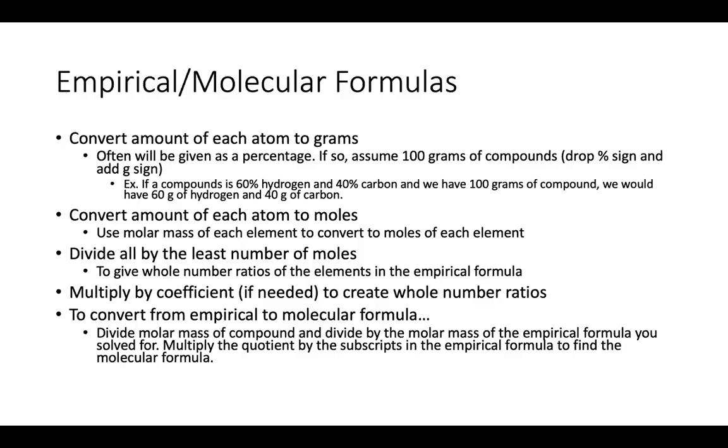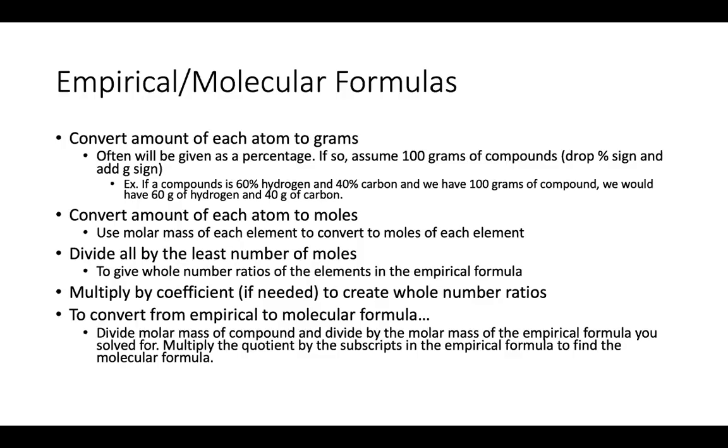Okay, and so for a typical empirical molecular formula question, right, they'll often give you the mass percent of multiple elements. An assumption to make here is that you have 100 grams of compound. By making that assumption, you can drop the percent sign and just write grams. Once you have each atom in terms of grams, right, you're going to convert to how many moles of each of those atoms you have.